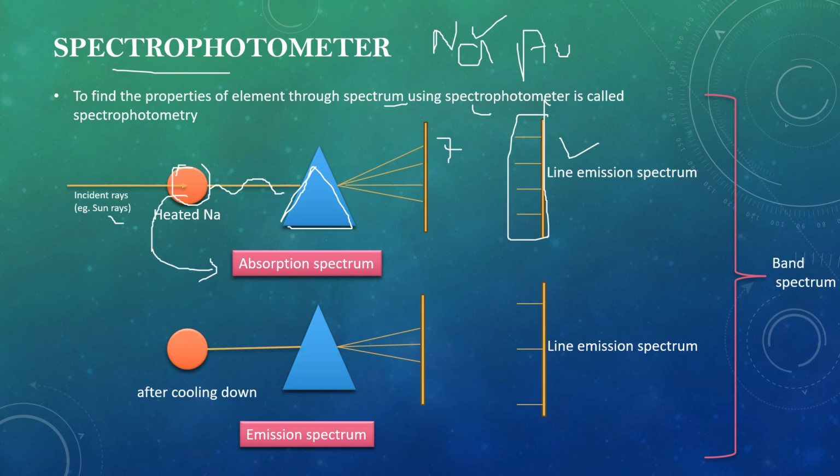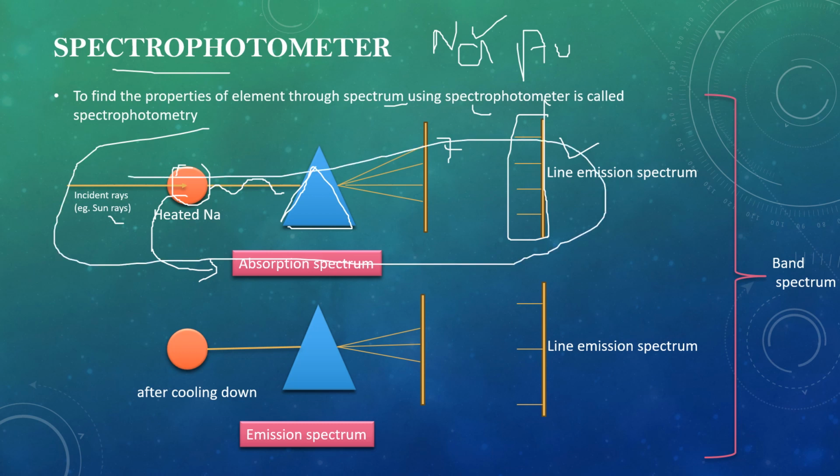So this calculation is termed the absorption spectrum. When this atom cools down, it also radiates or emits rays. And there are 3 rays. So we say these are the emitted rays, or the emission spectrum.